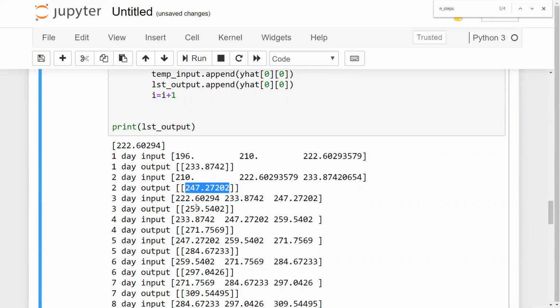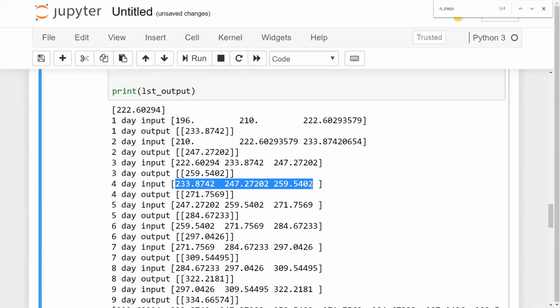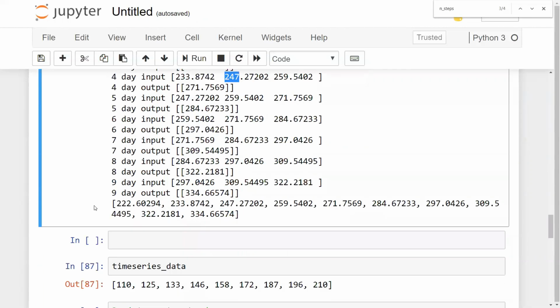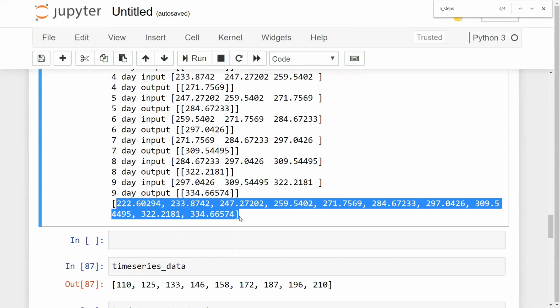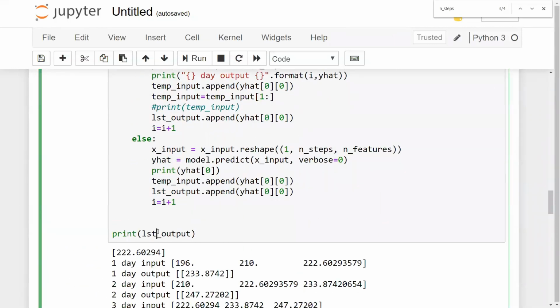Again, in the next day, my input will be looking something like this. You can see that it is clearly given in front of you what output I'm getting for a specific day, and the next day input is added at the last. And remember, always the size of this will be 3 timestamps, and again we'll be getting 1 output. Again, I'm adding this 271 over here inside this particular list, and again I'm taking it from 247. So like this, it will continue. This is all my final output for the next 10 days. This particular list is actually stored in list_output.